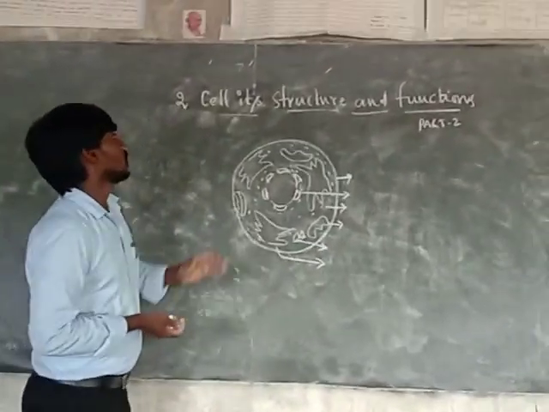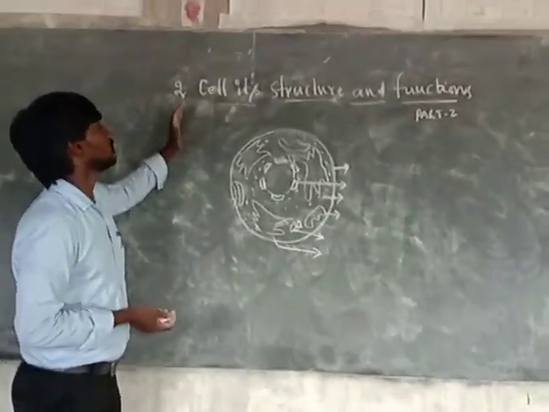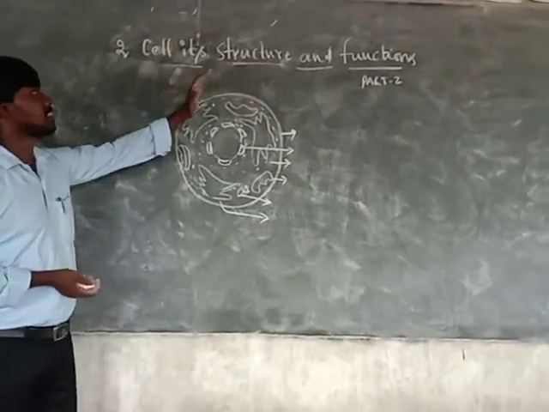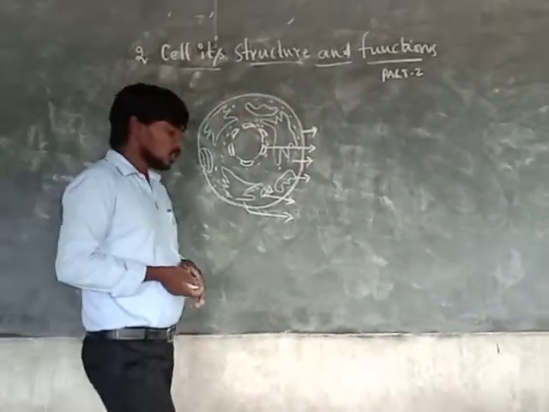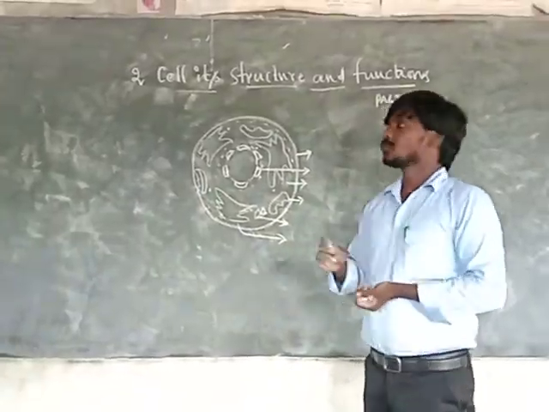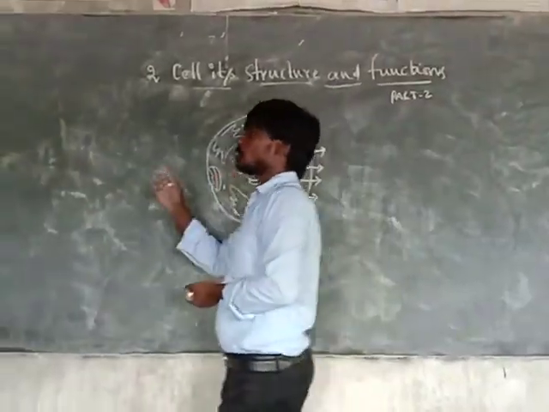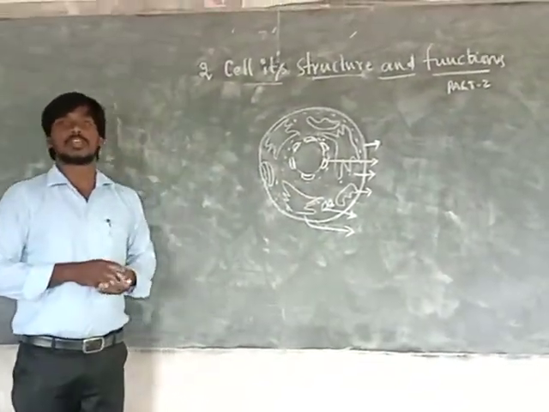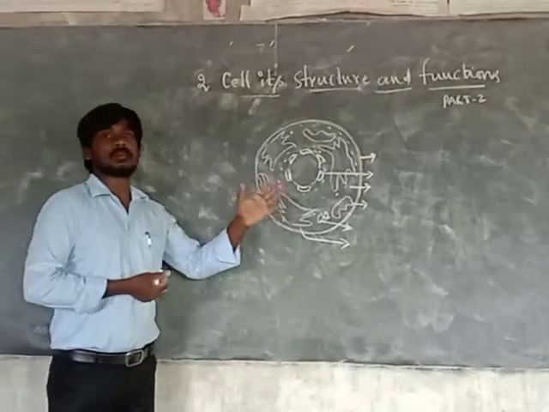Okay. Now we discuss the second topic, the cell, its structure and functions. Already you know about the lesson; we already discussed it in the previous class. There are two main types of cell: one is the plant cell and the second one is the animal cell.